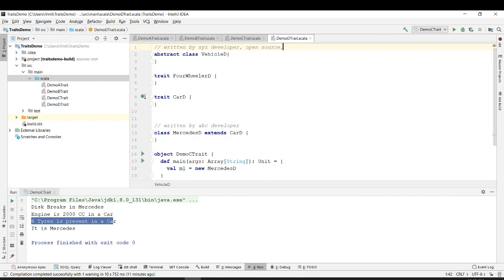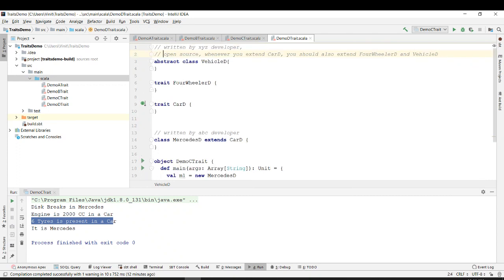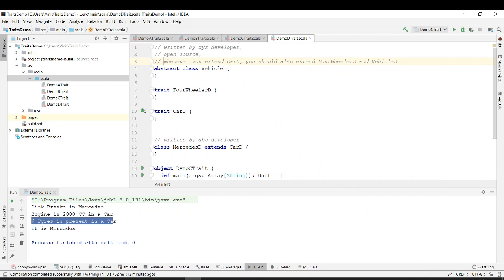But what he wants is, whenever you extend the trait car D, you should also extend four wheeler and vehicle. There was code written by some developer, and he made it open source.